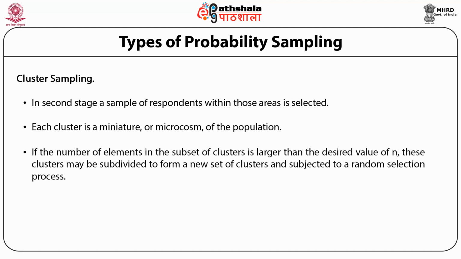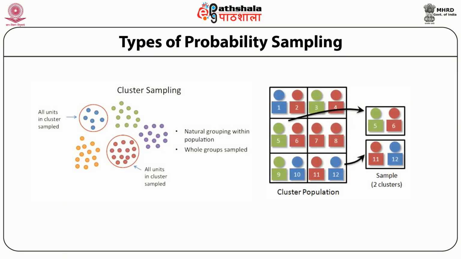If the number of elements in the subset of clusters is larger than the desired value of small n, these clusters may be subdivided to form a new set of clusters and subjected to a random selection process. Now you can see in the diagram, we have taken 6 different clusters: 1, 2 a single cluster, 3, 4 second cluster, 5, 6 again a cluster, 7, 8, 9, 10, 11, 12 likewise.